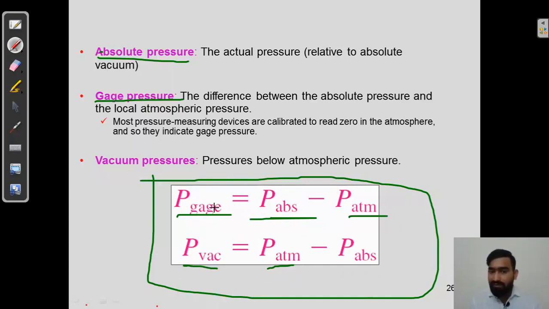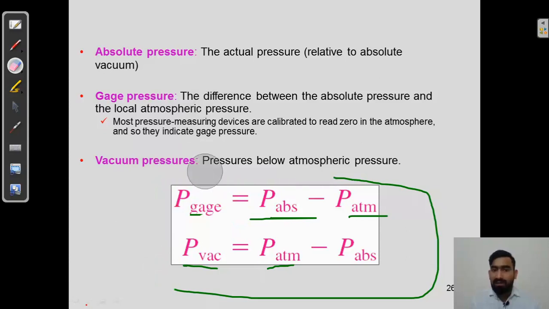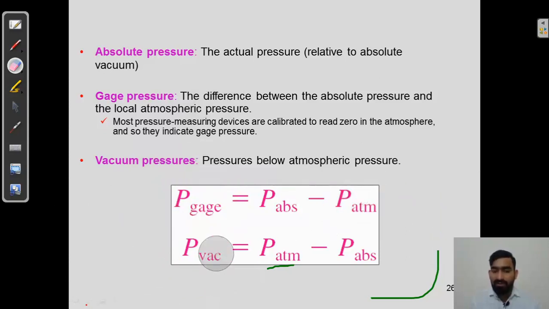So in case of gauge pressure, absolute minus atmosphere will give you gauge pressure. But in case of vacuum, atmospheric pressure is vacuum plus absolute. So in both cases there seems to be a contradiction, so we will see what the formulation is in case of gauge pressure or vacuum pressure. My dear students, it is very important to understand this relationship between gauge pressure, absolute pressure, and atmospheric pressure.